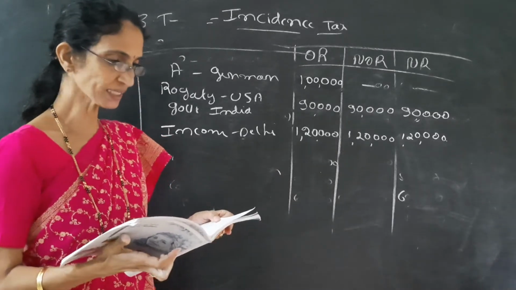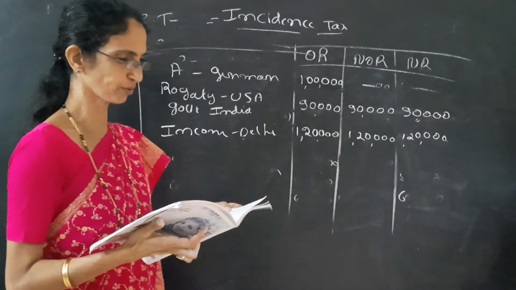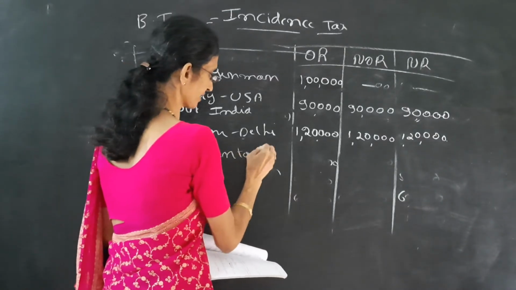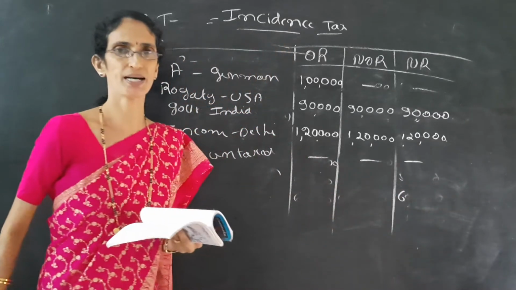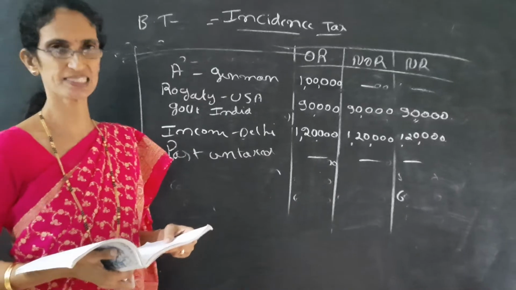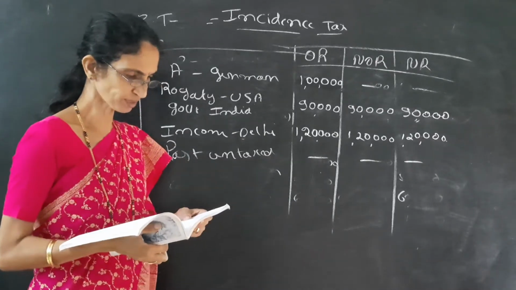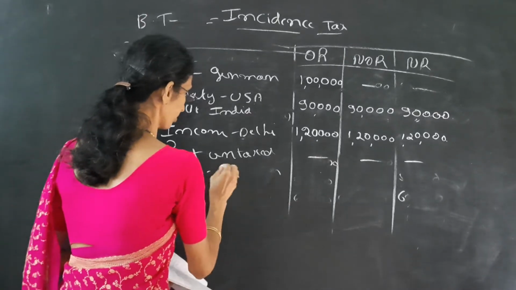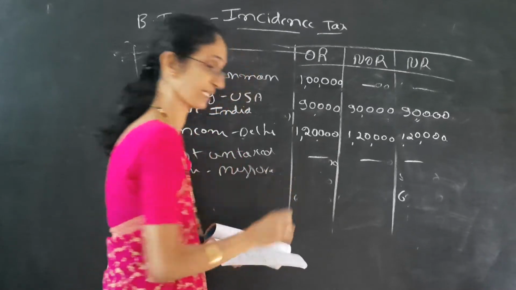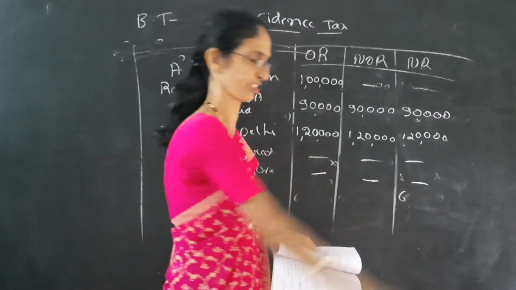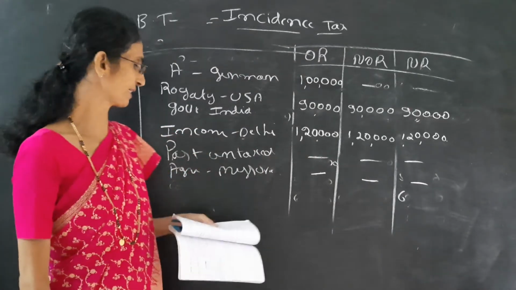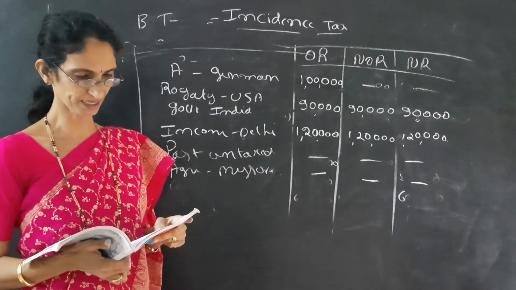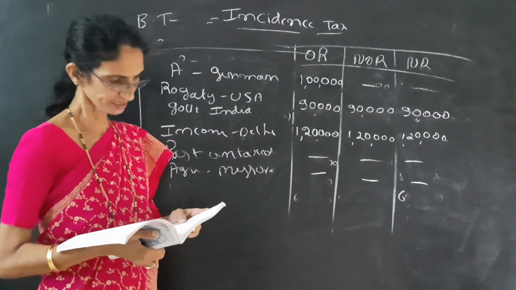Next one is past untaxed foreign income brought into India during the previous year. I already told you, past untaxed means no need of reading other things. It is dash, dash, dash. Once again, not taxable. Next one is income from agriculture in Mysore. Agricultural income in India is dash, dash, dash. It is tax free. Agricultural income in India is dash, dash, dash.